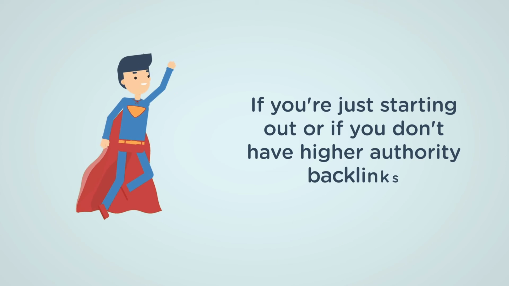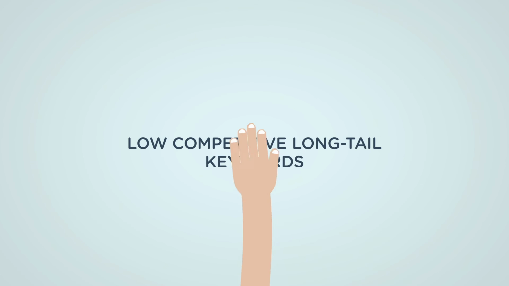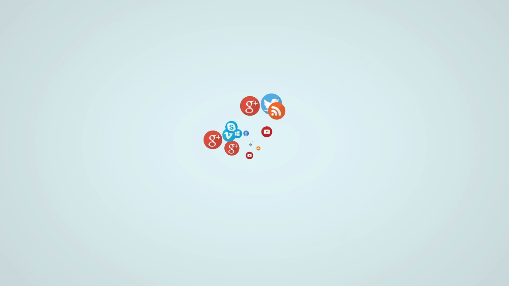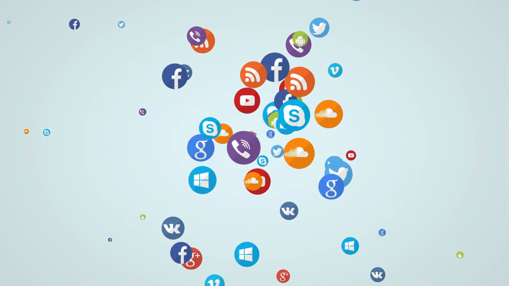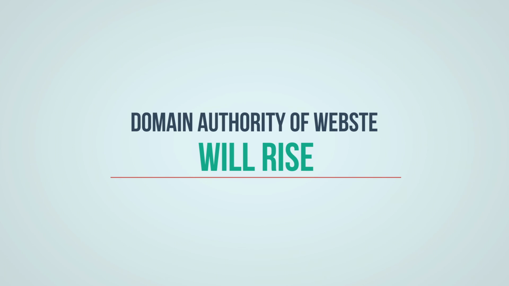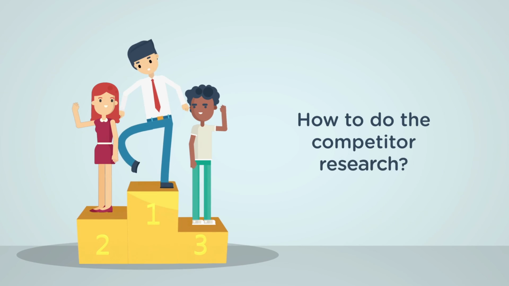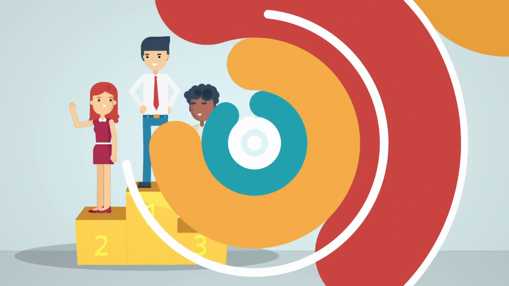If you are just starting out or if you don't have many higher authority backlinks, then I recommend you target low competitive long-tail keywords first. Get the initial traffic, which will trigger more social shares, then you will get backlinks or inbound links from higher authority websites. Eventually, the domain authority of your website will rise, then you can compete with these higher domain authority websites for broad keywords. Do you know how to do competitive research in the right way? Let's see that in the next lecture.